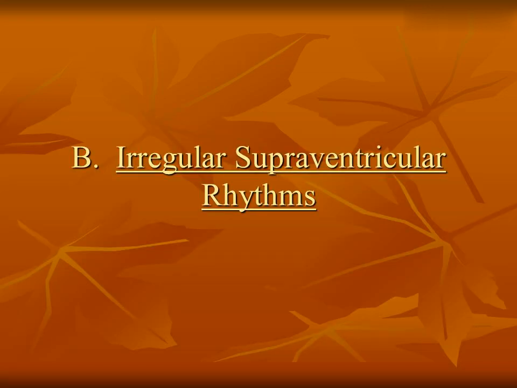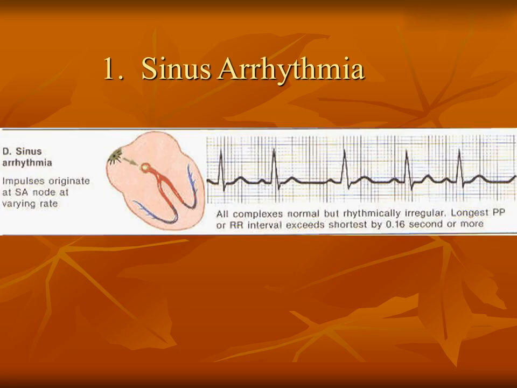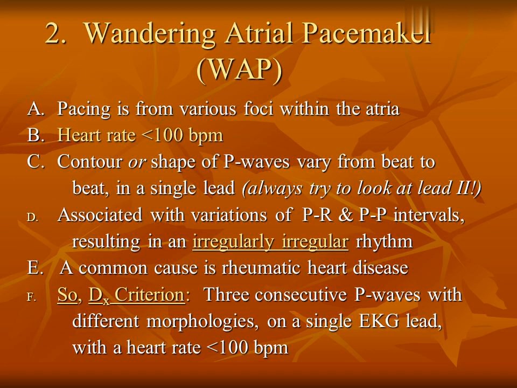B. Irregular supraventricular rhythms. 1. Sinus arrhythmia. 2. Wandering atrial pacemaker, WAP. A. Pacing is from various foci within the atria. B. Heart rate less than 100 BPM. C. Contour or shape of P waves vary from beat to beat.